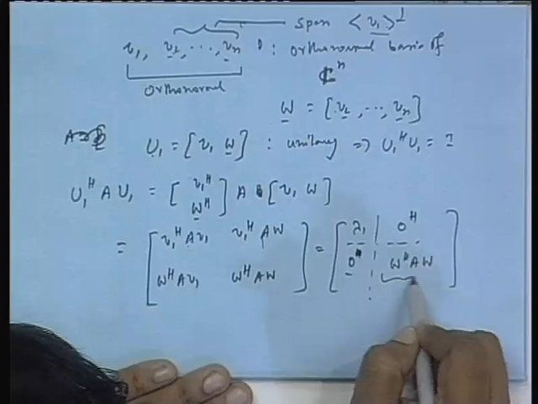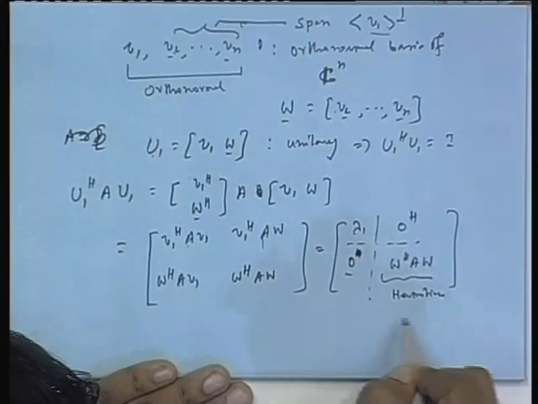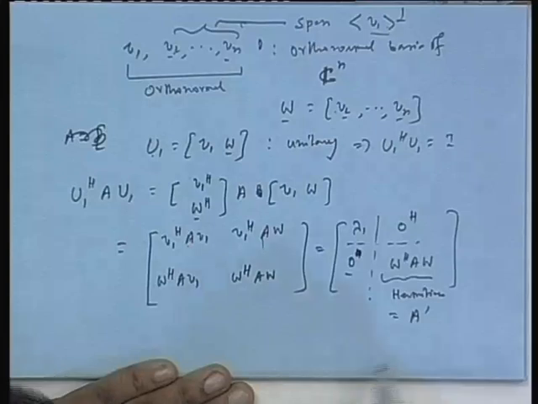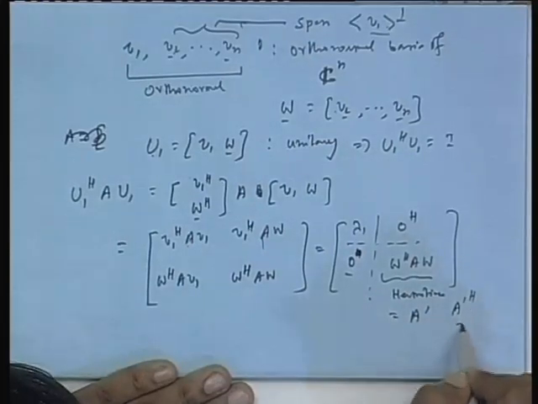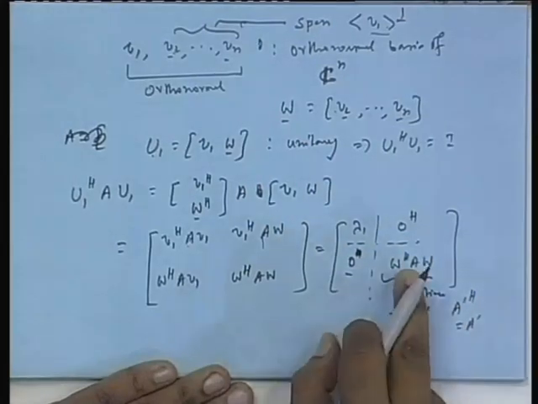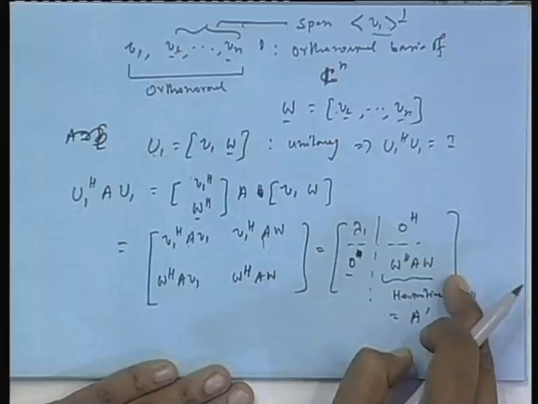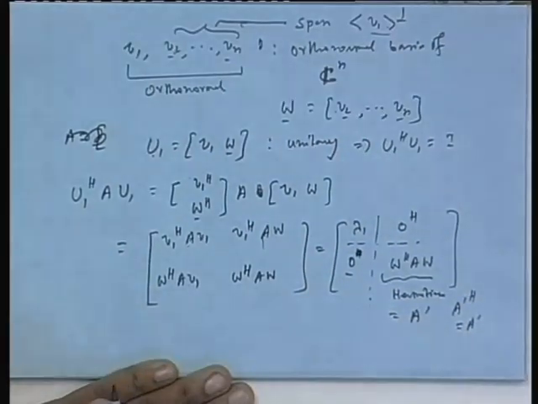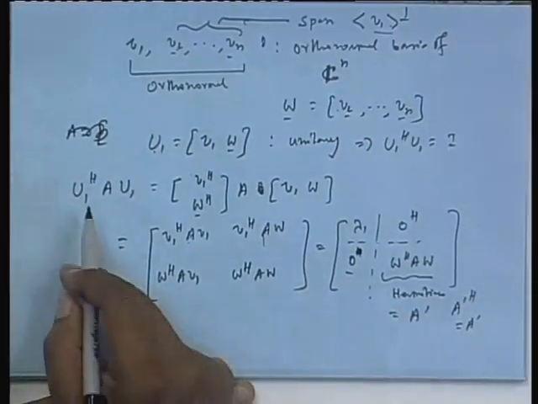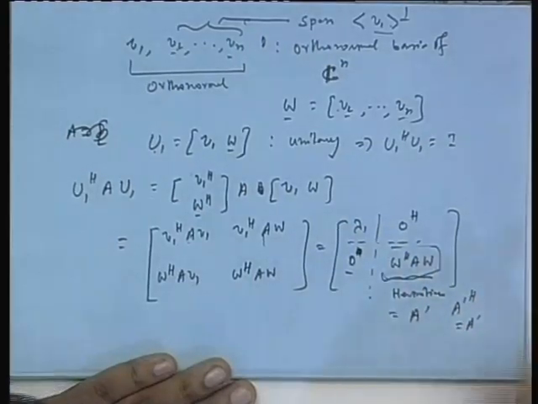A W. Now, this is again Hermitian, you can call it A prime, you can easily see it is Hermitian. If you take A prime Hermitian, you get A prime, that is because of the structure. You take the Hermitian, W Hermitian comes first, A Hermitian, A Hermitian is same as A, and this W H goes to the end and becomes W, you get back the original one, it is A. This is Hermitian.